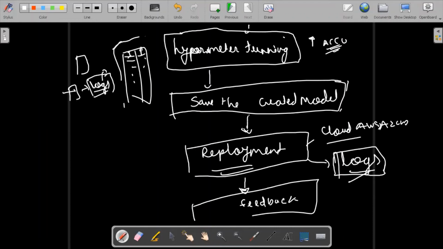After that, we'll try to go through it. Maybe there is going to be some kind of problem, and I will try to retrain my model. So this is the life cycle of a data scientist. This is the part you are going to do. Don't treat it as a fixed path; it's going to vary.